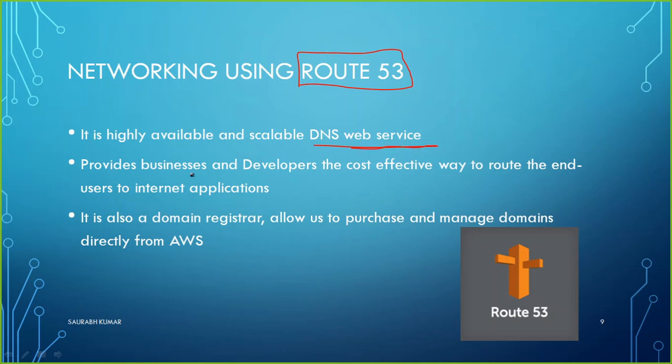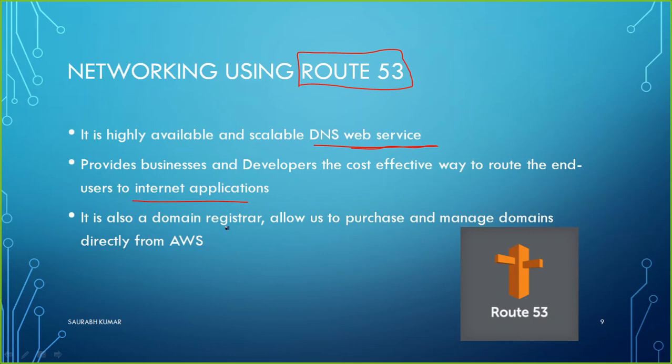It provides businesses and developers a cost-effective way to route end users to internet applications. End users means the employees of your company, whoever the cloud service users are. So cloud service users will be able to reach, or be directed to, the internet applications hosted on AWS, or whatever service you are running on AWS, with the help of it.